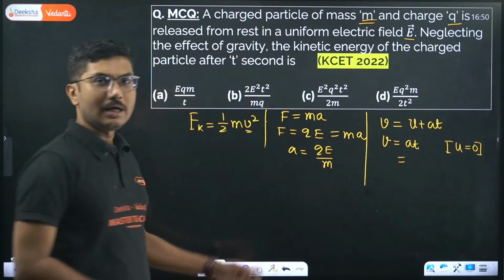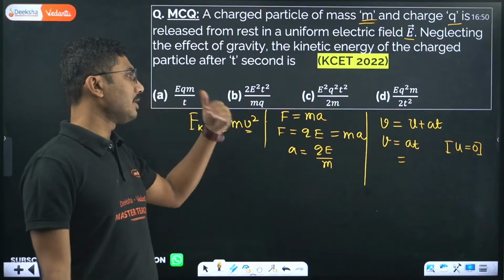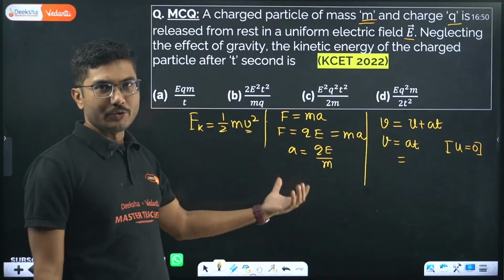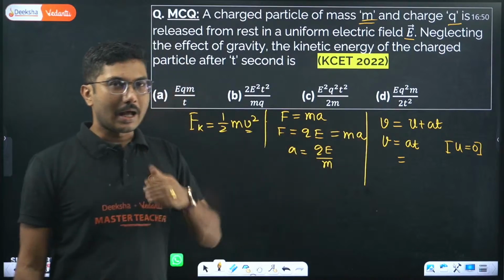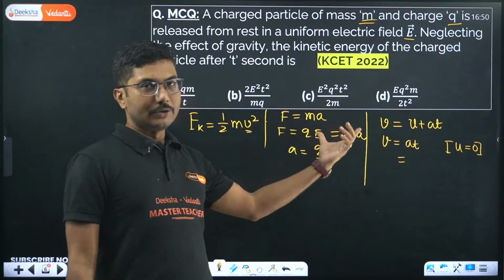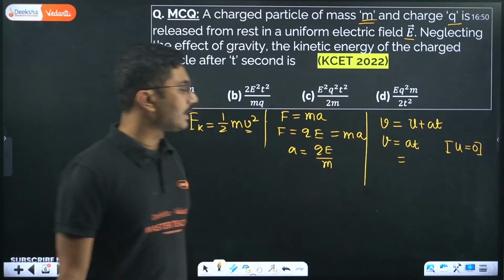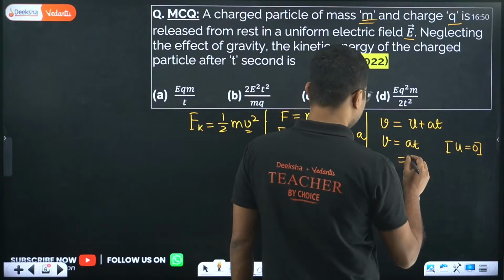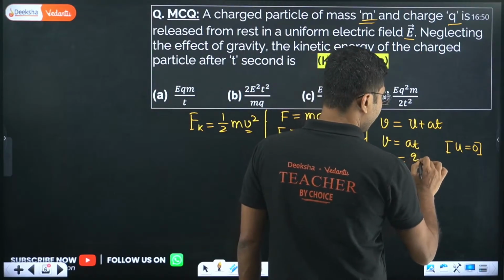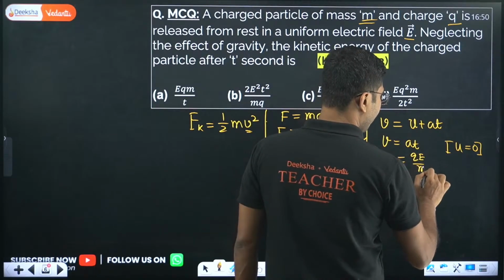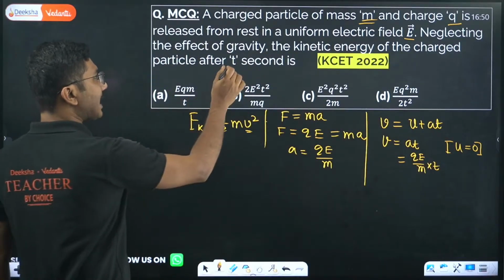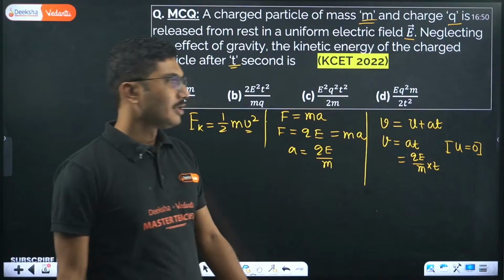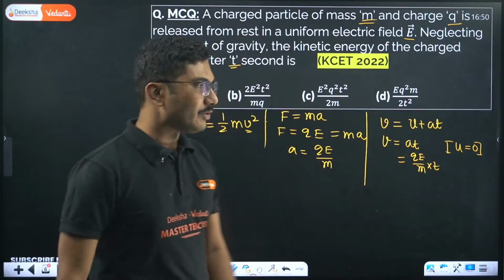This is the application of what we have learned: force is Q into E, and from there we apply Newton's second law of motion to calculate the acceleration. So v equals QE upon m into t. This is the velocity. That's why the time is given in this question, to calculate v.